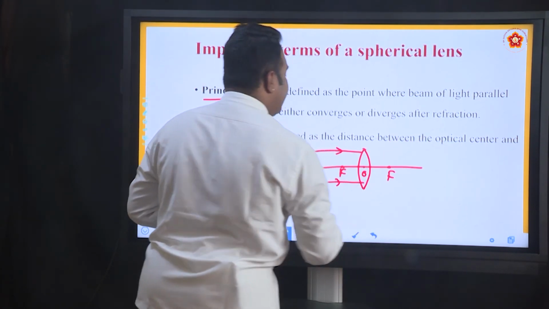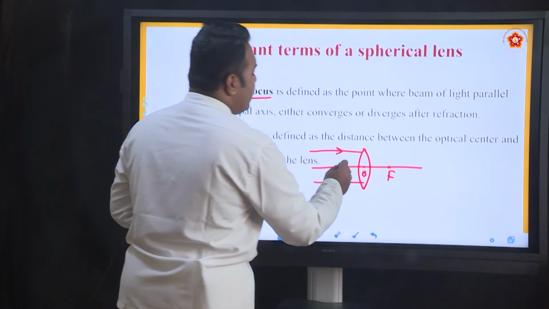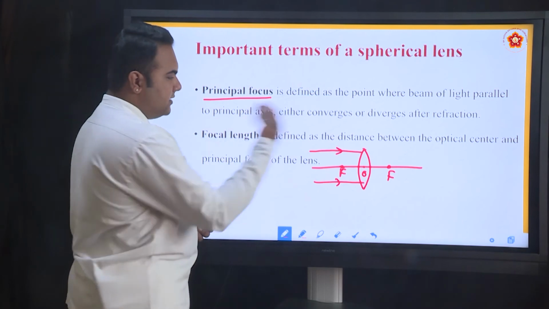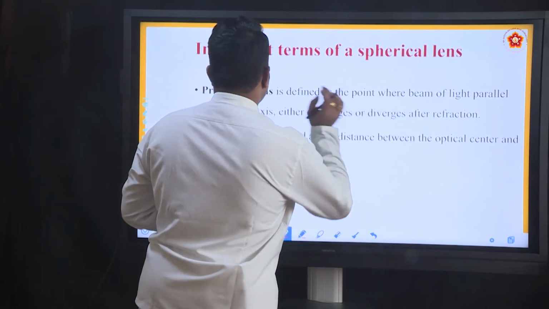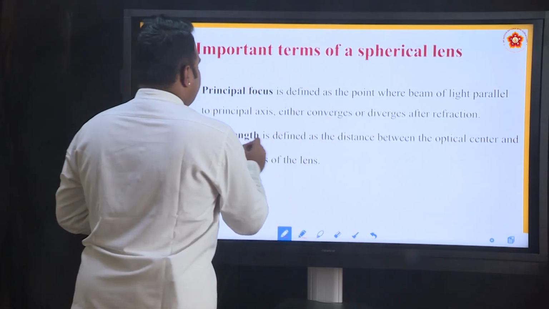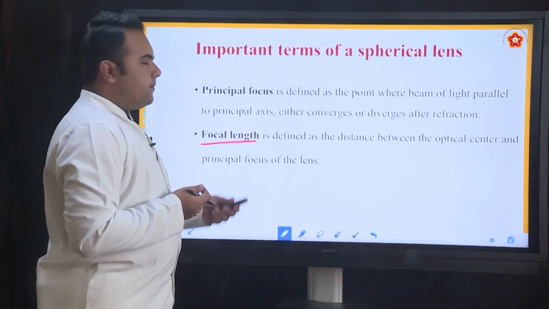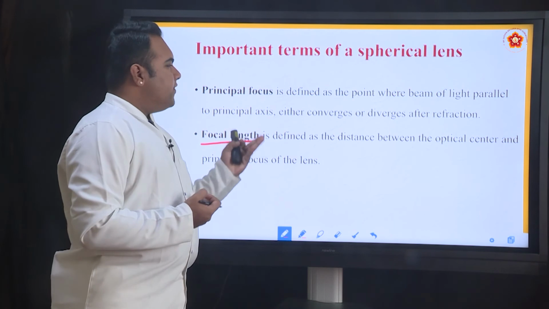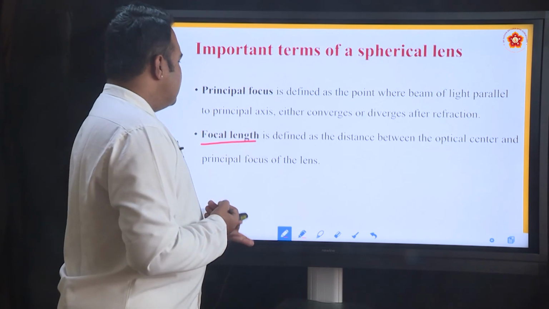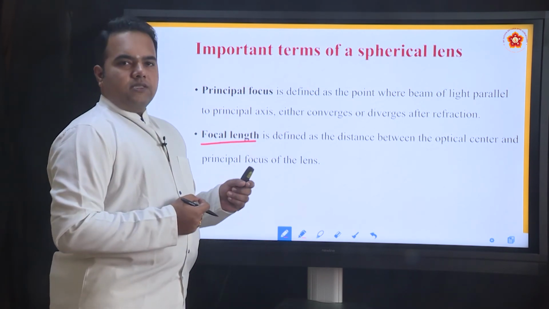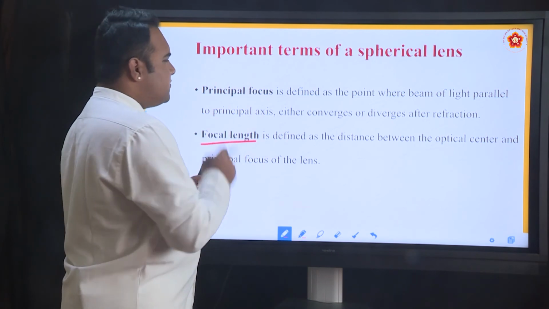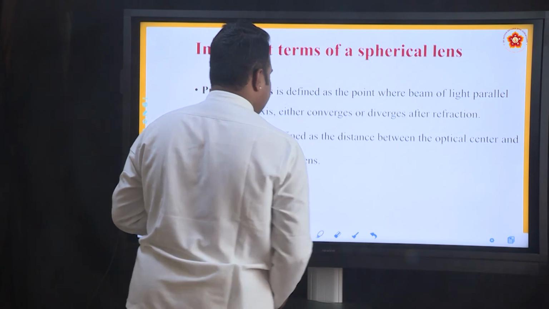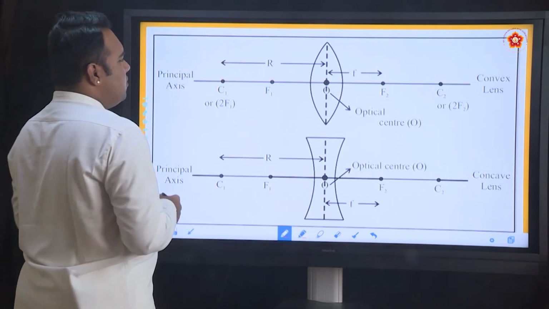So in lenses there are two principal foci, one on this side and the other on the other side of the optical center. Focal length is the distance between the optical center and the principal focus on either side. For a convex lens or a concave lens, the principal focus is at the same distance from the optical center, and therefore the focal length also remains the same.